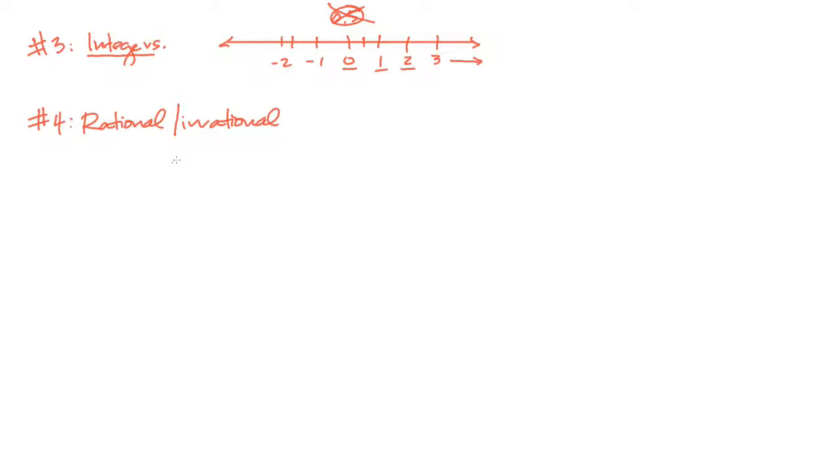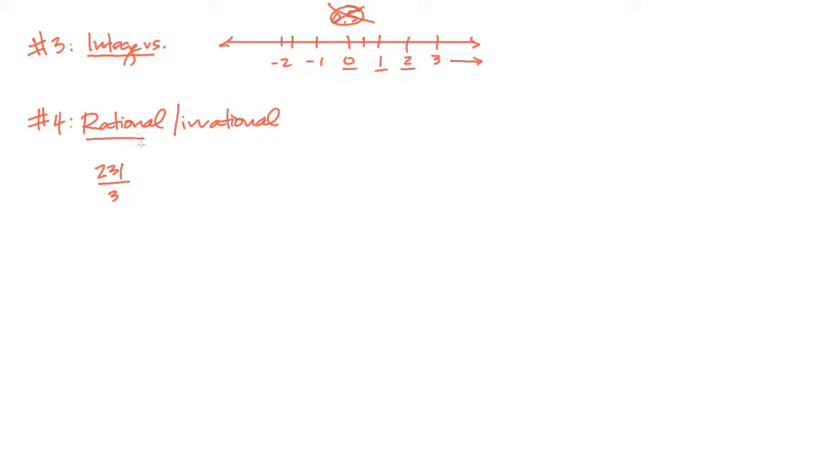Now let's talk about rational versus irrational numbers. This one's a little bit tougher. A rational number is just a number that can be represented by a ratio. So for example, if I say 231/3, that is a rational number because it can be represented by a ratio of two numbers. Two whole numbers here.